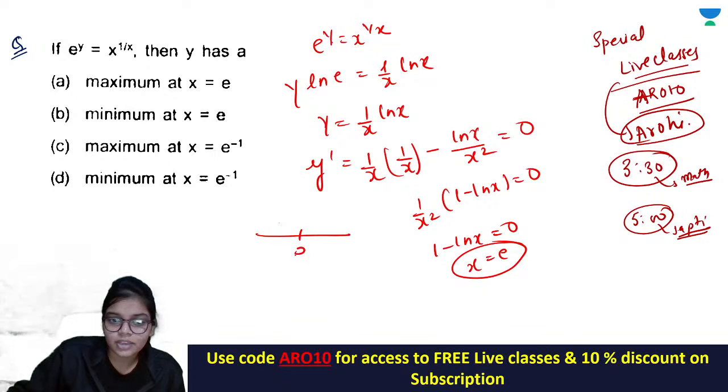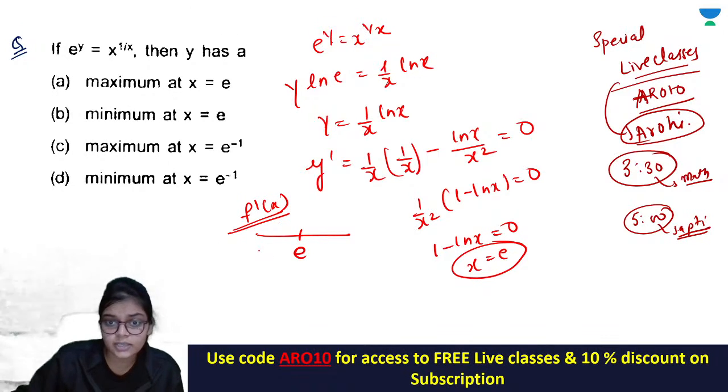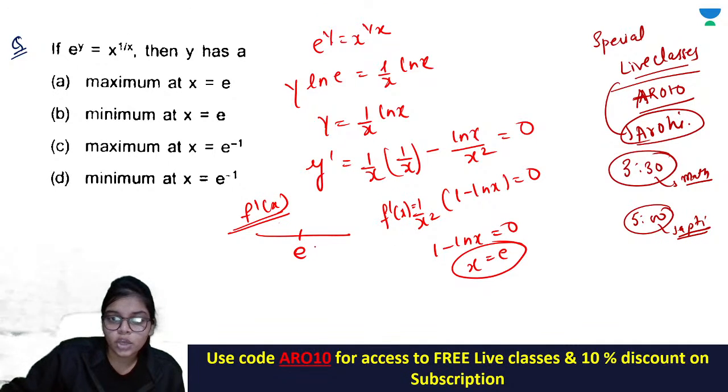Take the double derivative, or as I always say, the line diagram of f dash x is very nice in this case. So this is your f dash x or y dash. e is 2.3 something. So I am just putting a value which is less than e or greater than e. I am putting the value 1 instead of x. So 1 lies here, right? When I put a value of 1, this becomes positive and this is negative. So the value here is positive. So positive to negative, that means e is having a maximum.